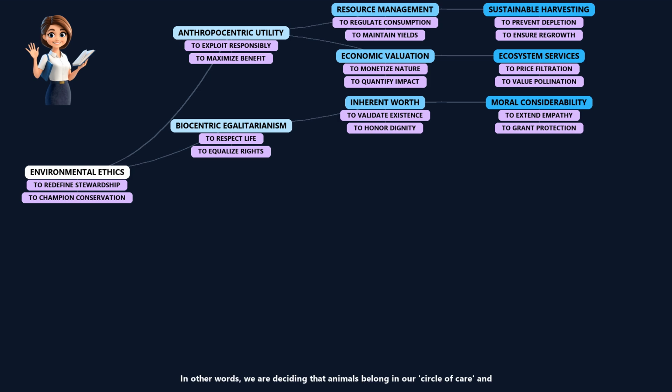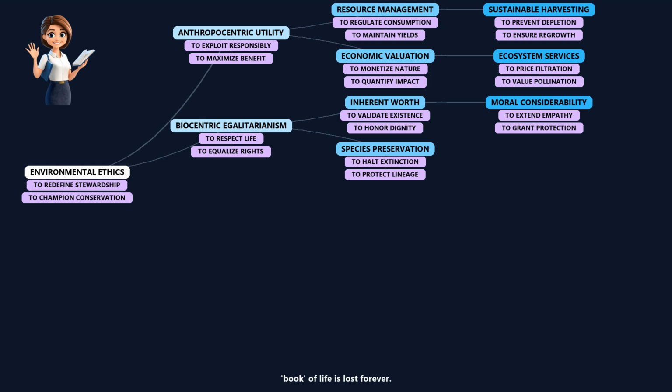In other words, we are deciding that animals belong in our circle of care and deserve to be treated fairly. Species preservation. A focus on species preservation is necessary to halt extinction and protect the lineage of rare plants and animals. Essentially, we are working like a library to make sure no book of life is lost forever.